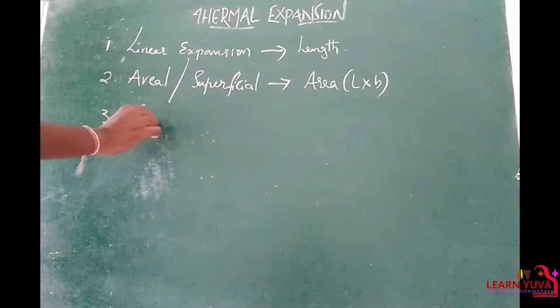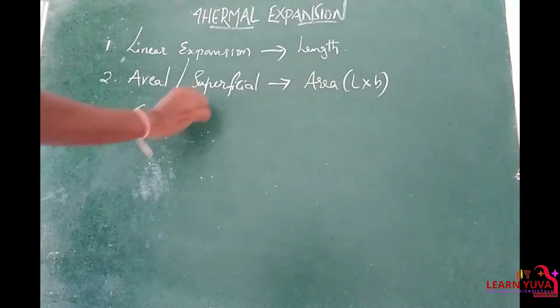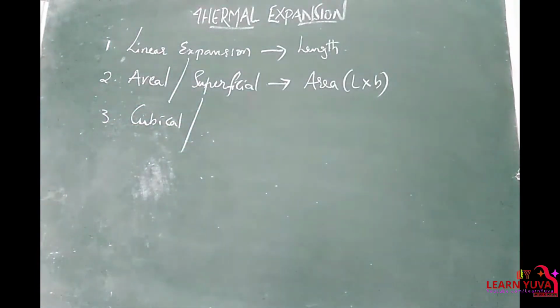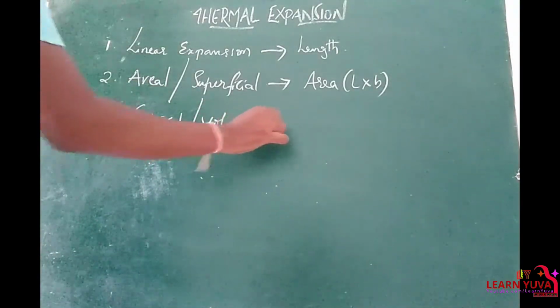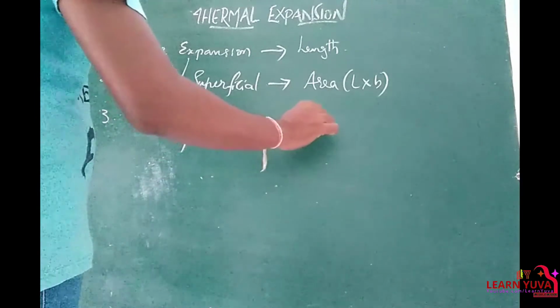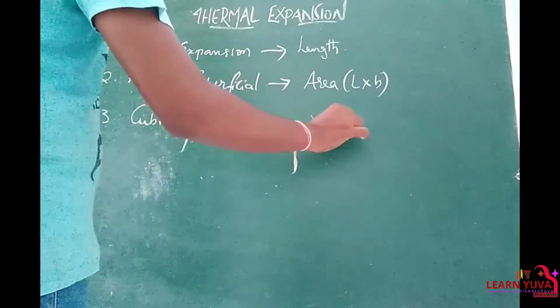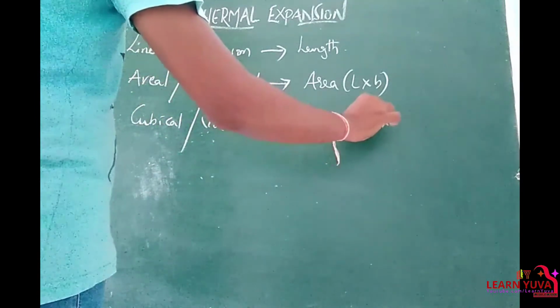And the third one, cubical. This cubical expansion is nothing but volume expansion, right? So volume is length into breadth into height.